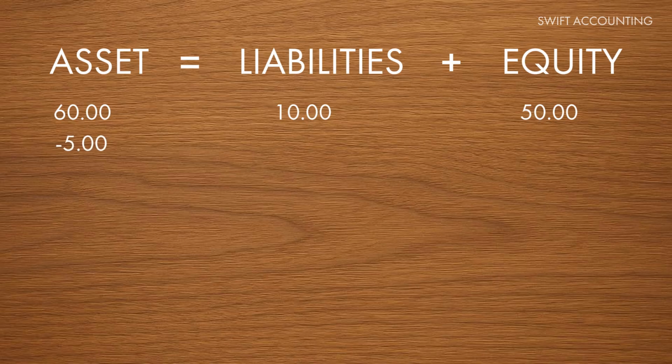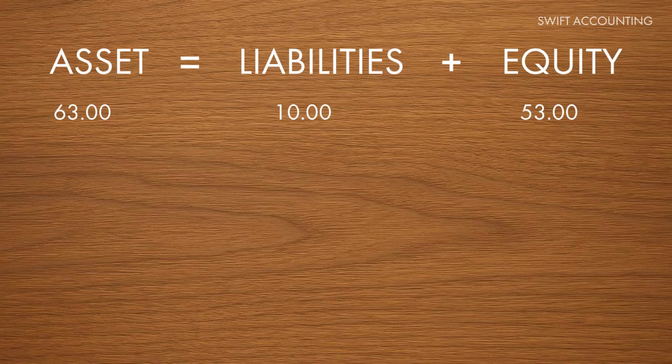Then the business owner starts production. The $5 corn purchased is processed into popcorn, which is sold for $8. As a result, cash increases by $8, inventory decreases, and there is a profit of $3. This profit increases owner's equity in the form of retained earnings. Total assets increase to $63, and the liabilities plus equity also equal that value. Up to this point, we can see that the accounting equation always balances, regardless of the transaction.